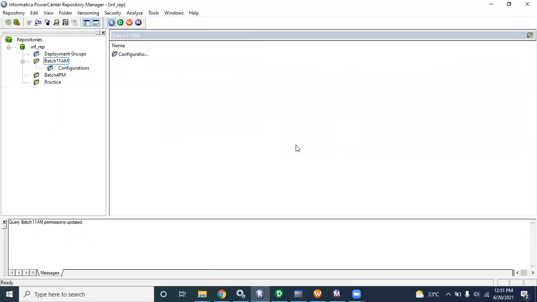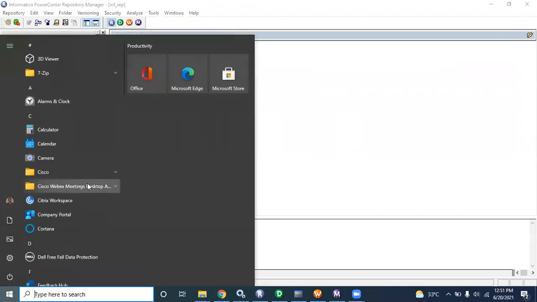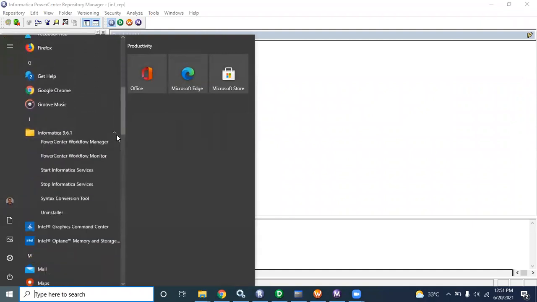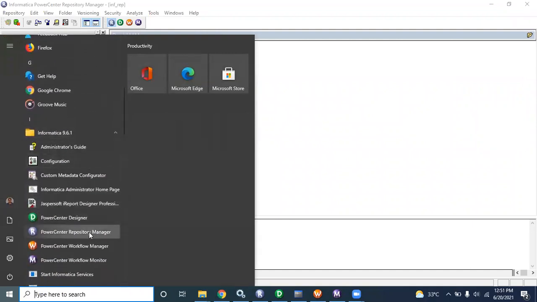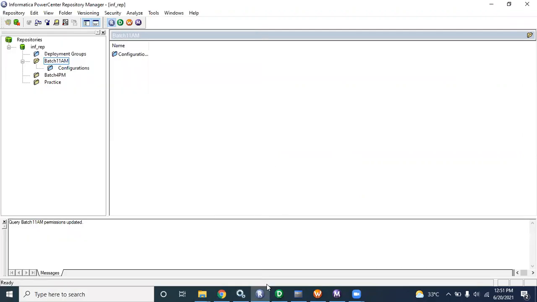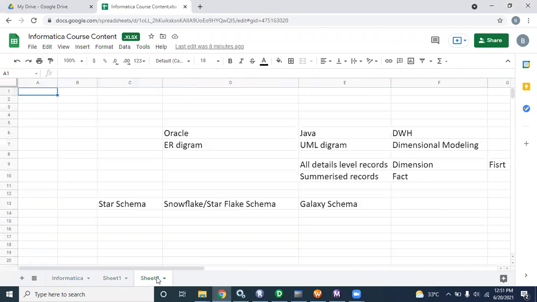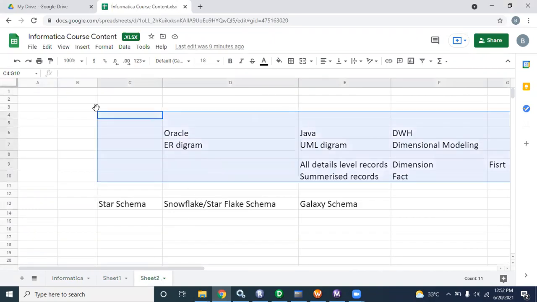After installation of Informatica, we will get the 4 tools: R, D, W, M. Yesterday we discussed what R, D, W, and M are, right?